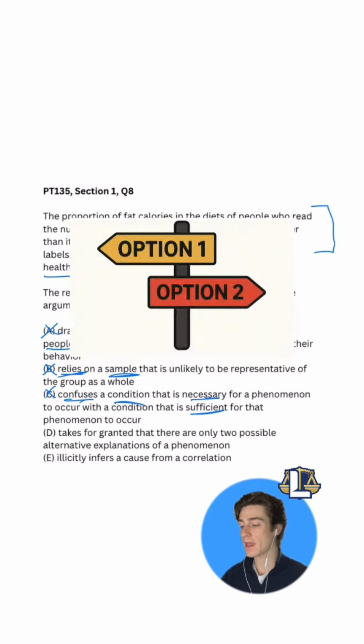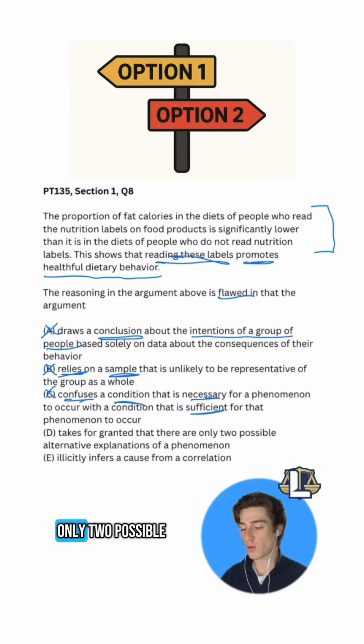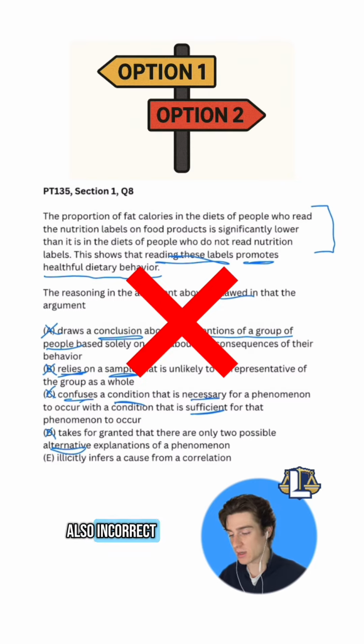That's not the flaw. D takes for granted that there are only two possible alternative explanations of a phenomenon. Well, what are these alternatives that we're given? We're not told about any alternatives, meaning D is also incorrect.